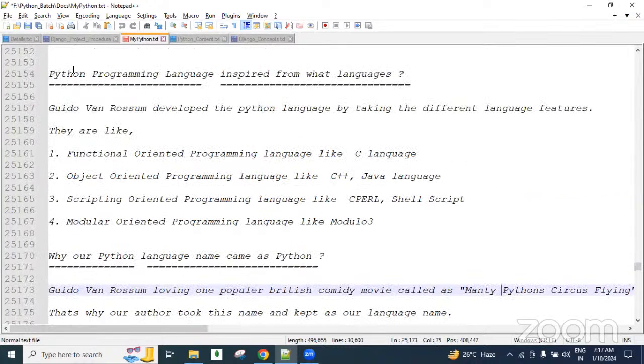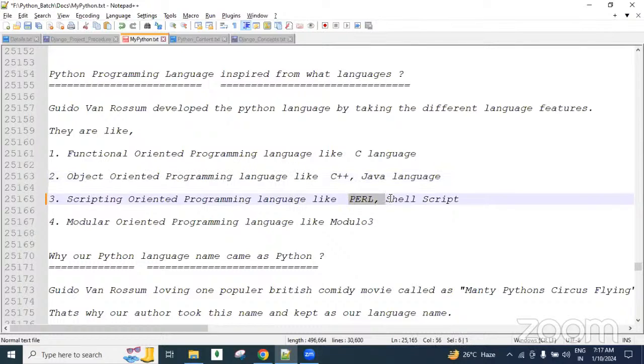Okay, and Python programming language was inspired from what languages? From the ABC programming language it was derived, guys, and it was inspired by C, C++, Java, Perl, and shell script languages. From the C language, functional oriented programming techniques were taken. From C++ and Java, object oriented programming techniques were taken, guys.